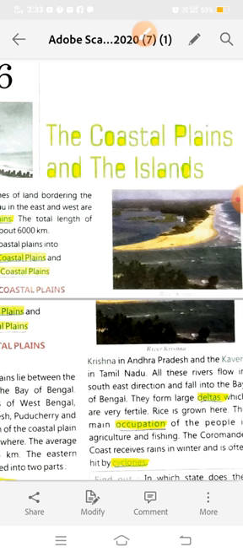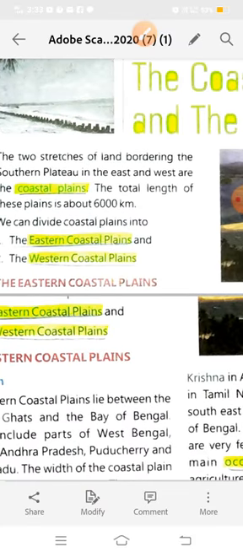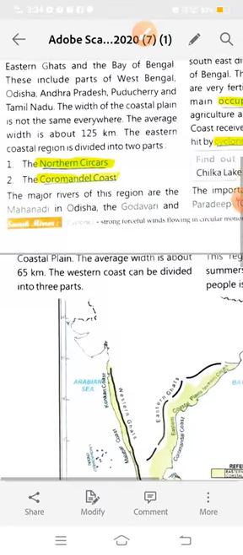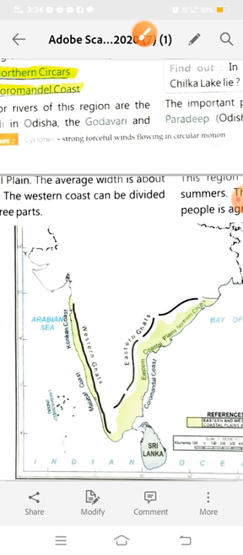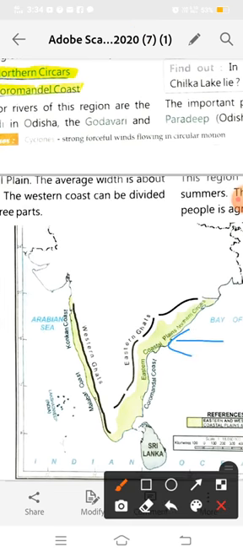Okay, so what did you learn about the coastal plain? The coastal plain is divided into two parts, eastern coastal plains and western coastal plains. You learnt and also saw the location in our previous lecture that the eastern coastal plain is located on the east side. Eastern coastal plains lie between the Bay of Bengal and the Eastern Ghats. This black line on your map shows you the Eastern Ghats.